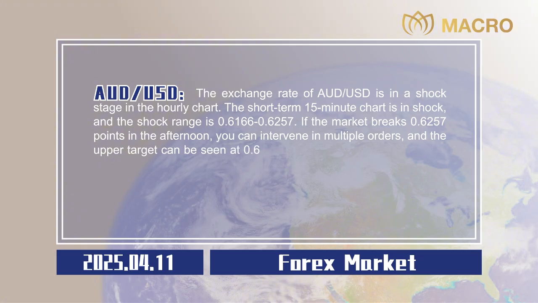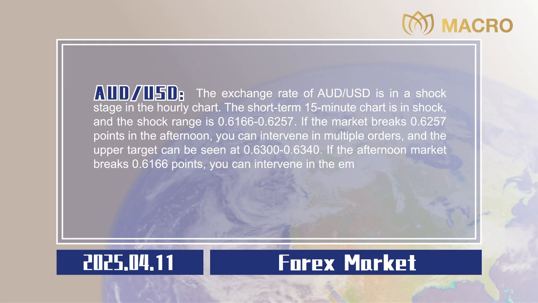0.6300 to 0.6340. If the afternoon market breaks 0.6166 points, you can intervene in the empty order, and the target below can be 0.6110 to 0.6080. Stop losses are all 20 points.